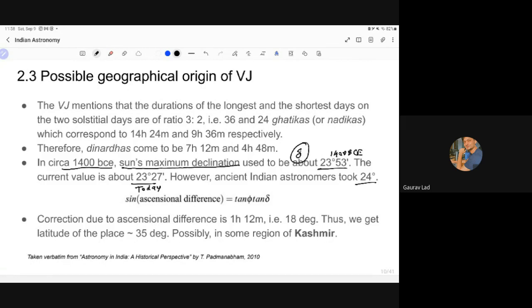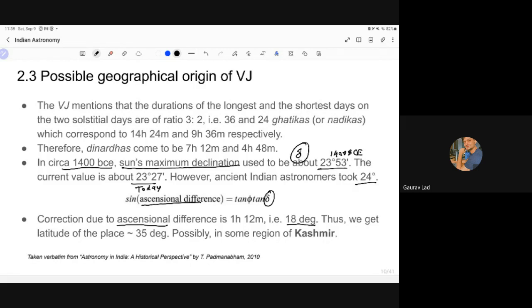So if you use this value over here, the accessional difference is around 18 degrees. This difference is due to the correction that needs to be applied, because the astronomical positions need some correction, between the actual observation and the observation predicted by mathematics. So it needs some correction.